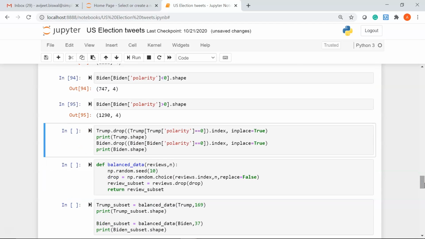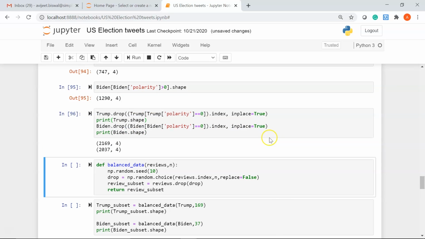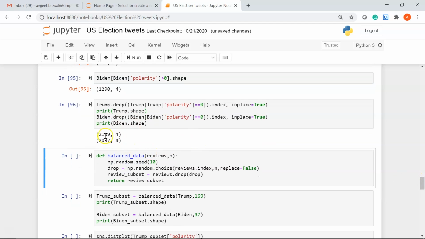Now we'll drop those columns that have a polarity equal to 0 from both the data frames and display the shape. You can see we have the condition mentioned, and we have also used the drop function. So all the neutral tweets will be deleted, and I'm printing the shape of the data frame. There you go. So out of the 5,000 tweets, it has dropped all the neutral tweets, and this is the final result.